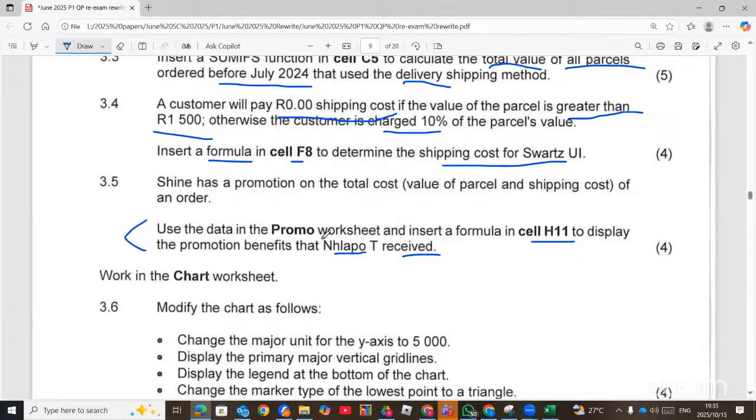You realize that the question didn't tell you what kind of formula you have to use here. But whenever you get your question paper, just identify this. Whenever you are using a formula to get something from another worksheet, then it is a lookup function. So you can see here, they didn't say use VLOOKUP or use anything, but they say use the data in the promo worksheet and insert a formula. That means they wanted us to use lookup.